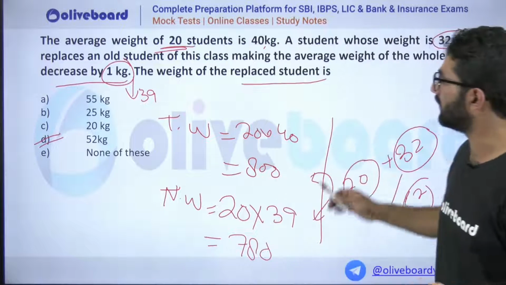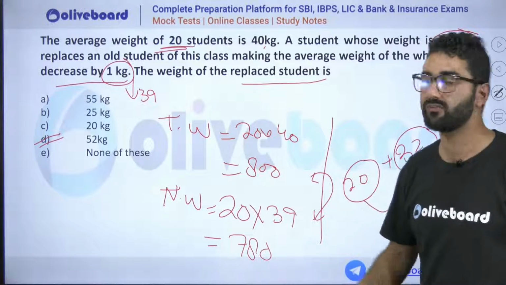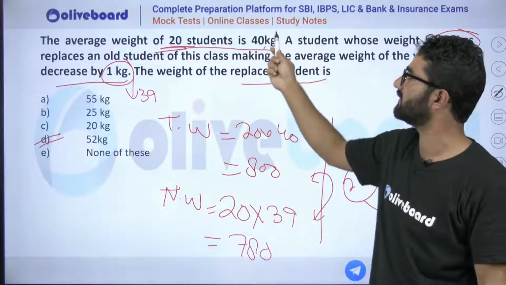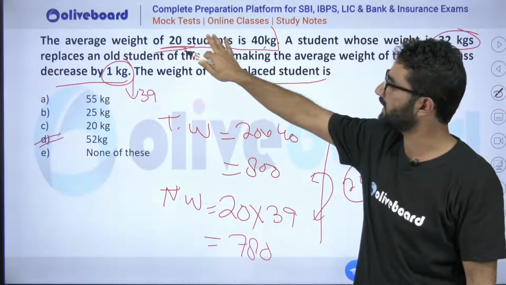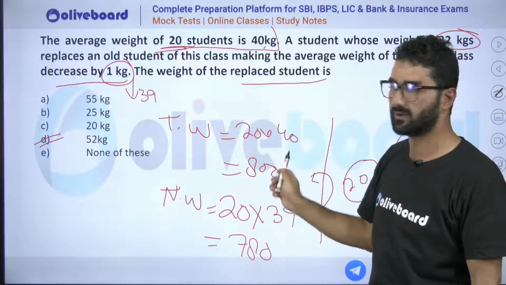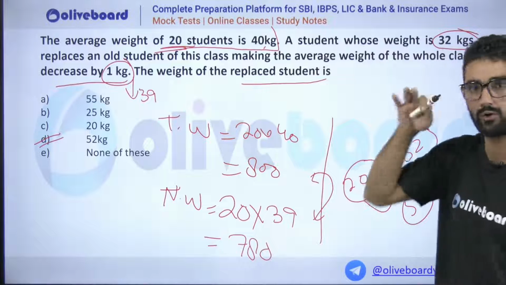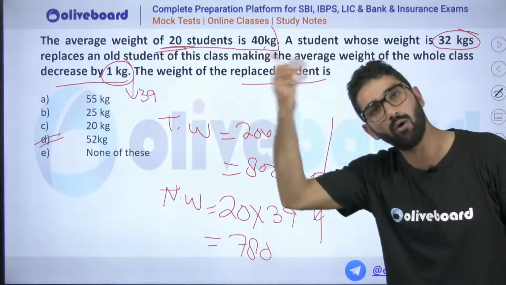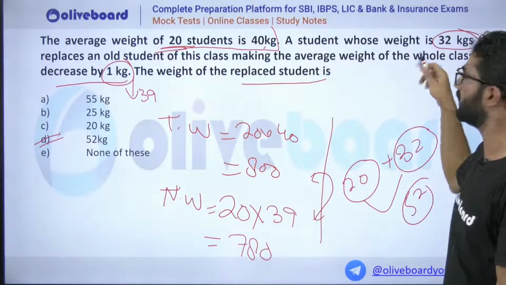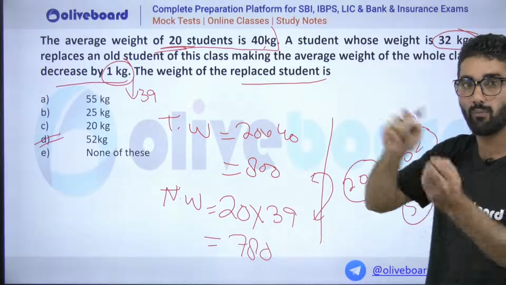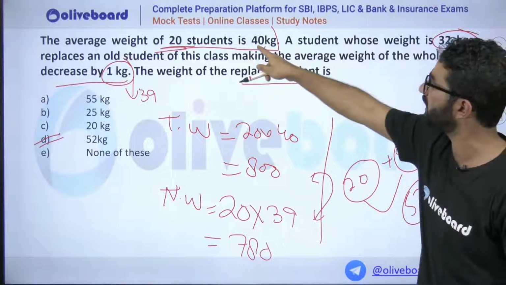Now what the question wants to say is that the average weight of 20 students is given as this much. Now you can calculate the total weight, that will be 800. Now the question is that a student whose weight is 32 kg replaces an old student. A 32 kg student comes in and some old student goes out. Obviously, the average is 40 kg.